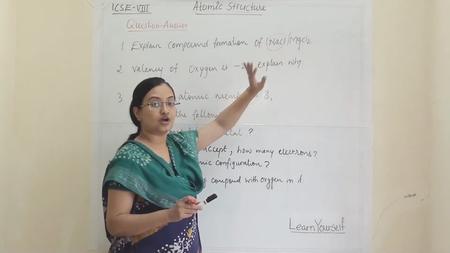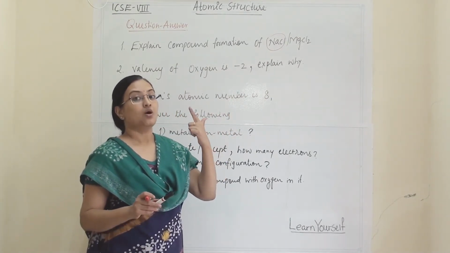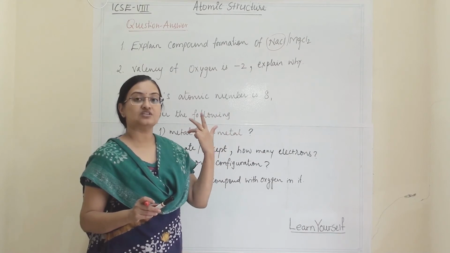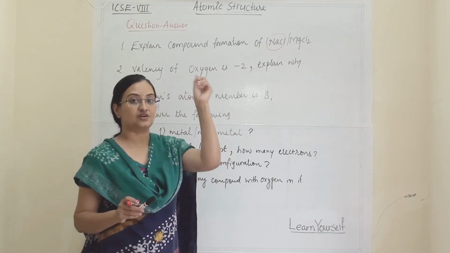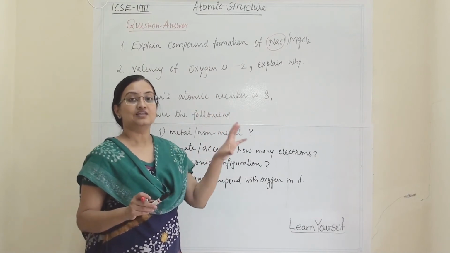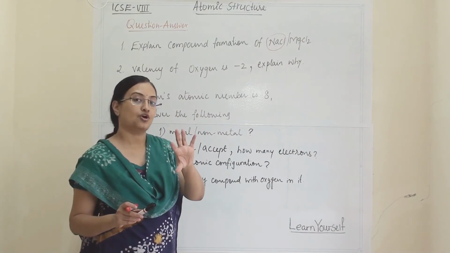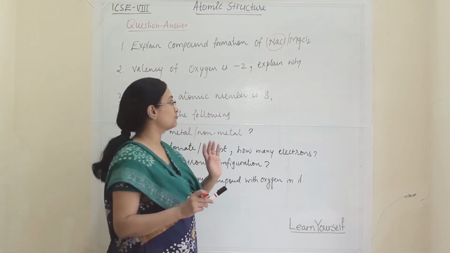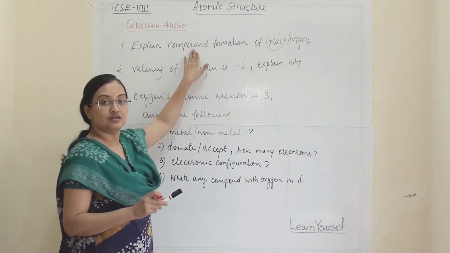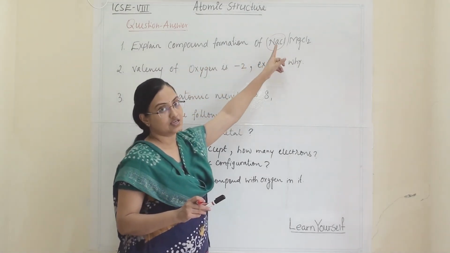In this you have to write the electronic configuration of sodium and chlorine, and the orbital diagram of sodium and chlorine. You have to show that one electron is passing from sodium to chlorine, then the positive ion formation of sodium and negative ion formation of chlorine. This many things you have to show, and that an electrovalent bond is formed in NaCl.